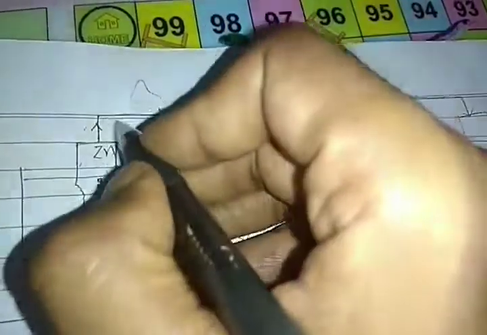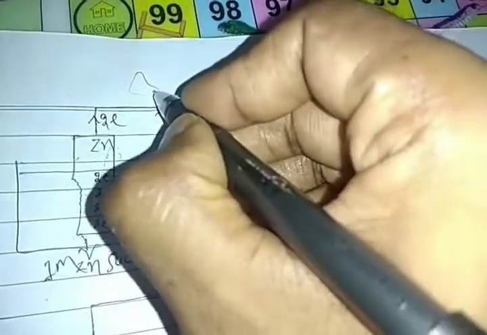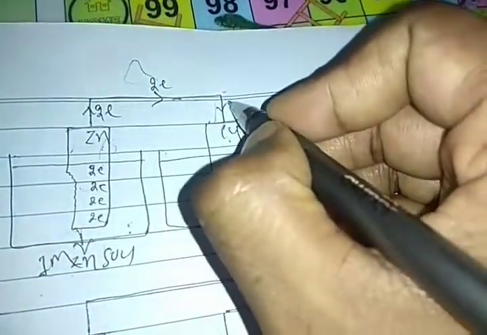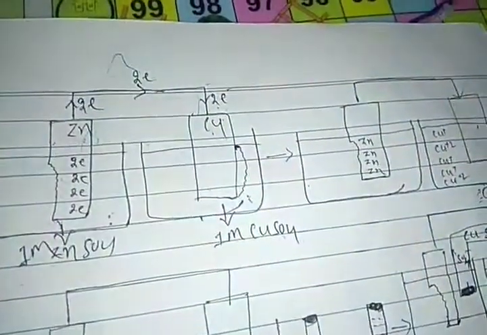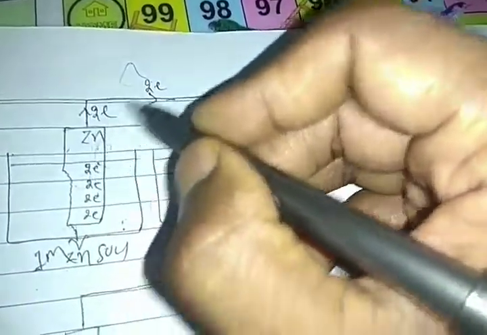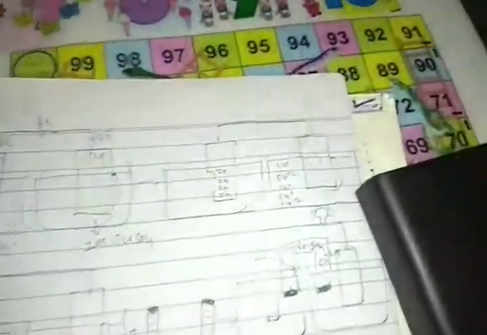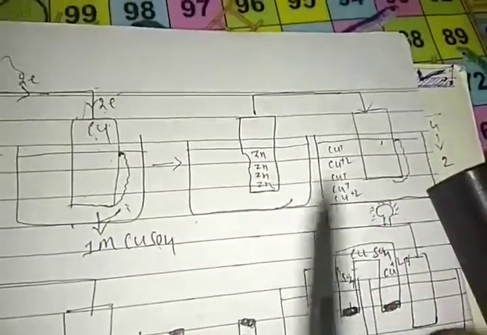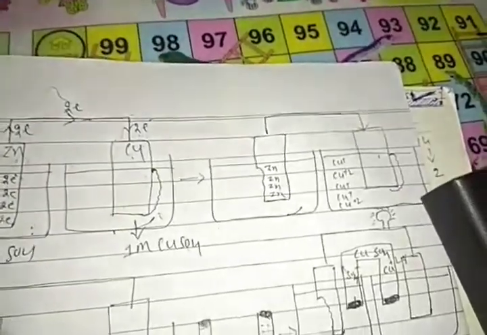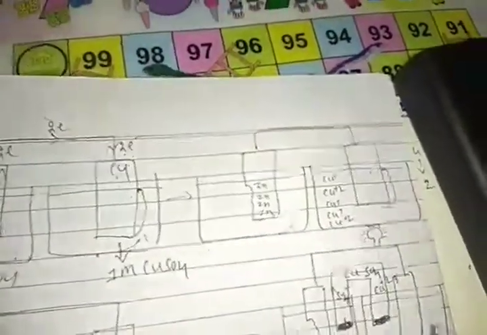When we connect the wire, electrons are transferred from this end to this end. All the excess electrons are transferred towards copper. When they transfer, it becomes neutral.